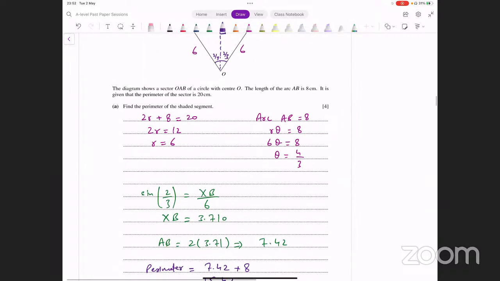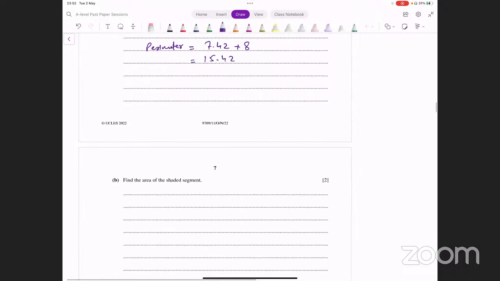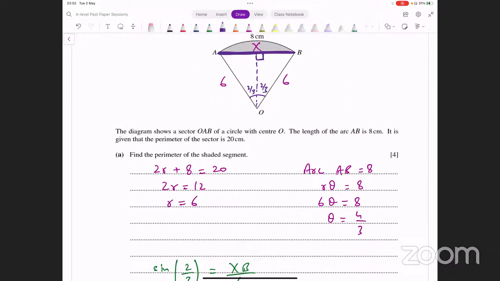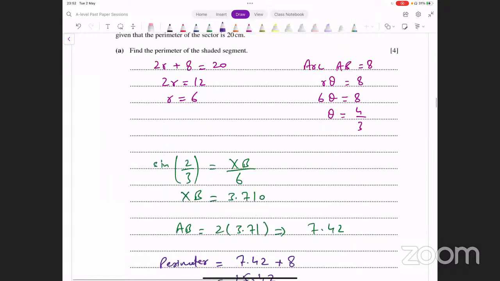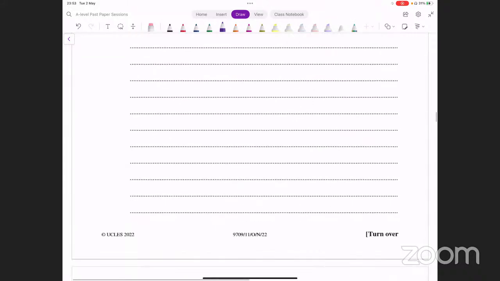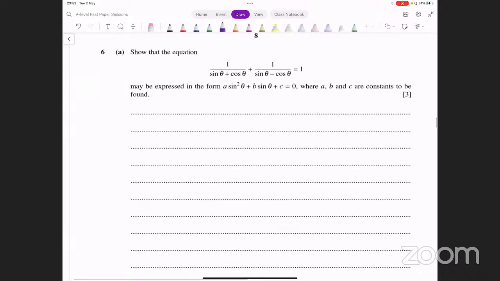Okay, I hope that makes sense. So yeah, that's not that difficult, right? So you're right. Find the area of the shaded segment. ये आप कर लें. Segment के area कैसे आता है? Sector के area में से triangle के area minus कर दें. ठीक है, अब आप कर लेंगे. So आप ये formula use कर लें, half r square into theta minus sine theta. ठीक है. Second part is easy. You can do that. I'm going to move on to question number 6 now.